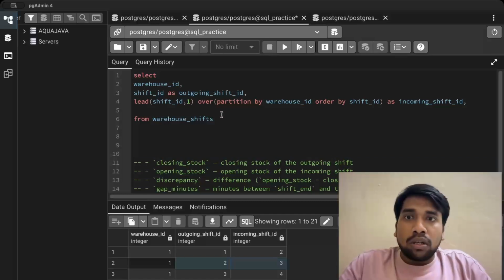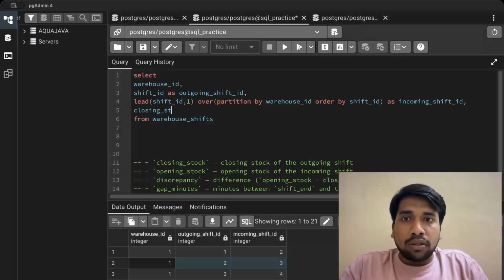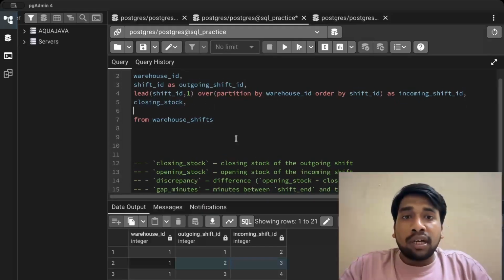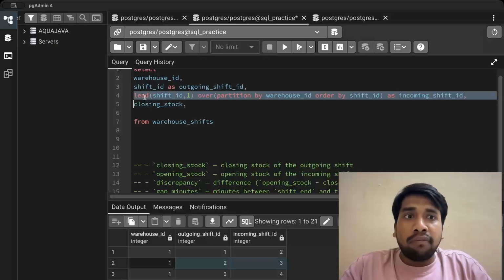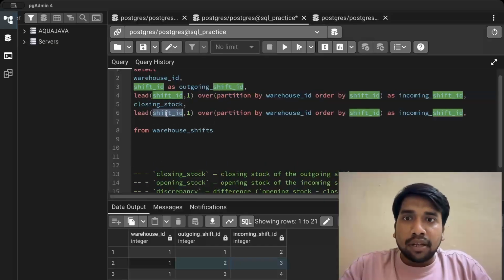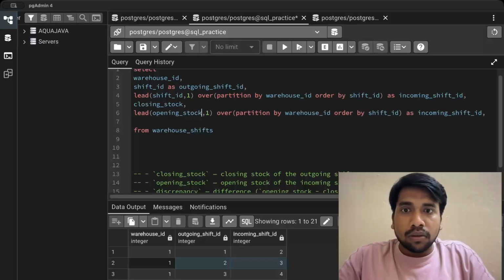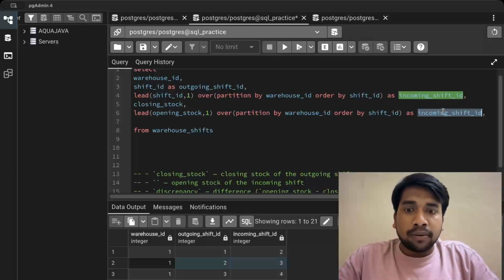Closing stock. Okay, no changes here. Opening stock of the incoming shift. So again we can use the lead function here. This time we will do opening stock over partition by, and this will be opening stock, right?